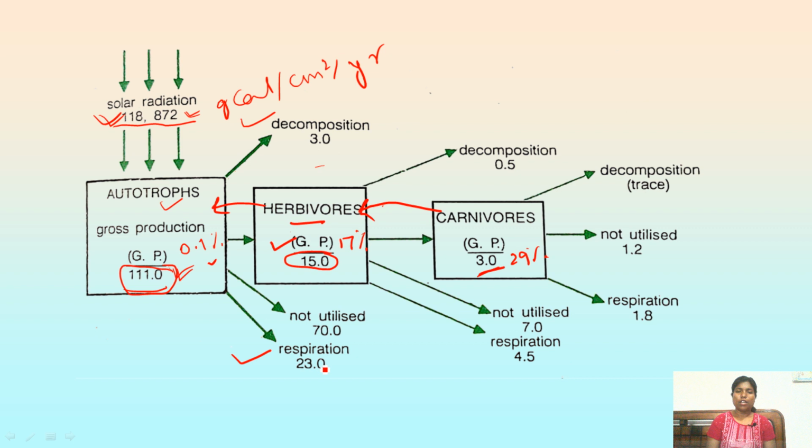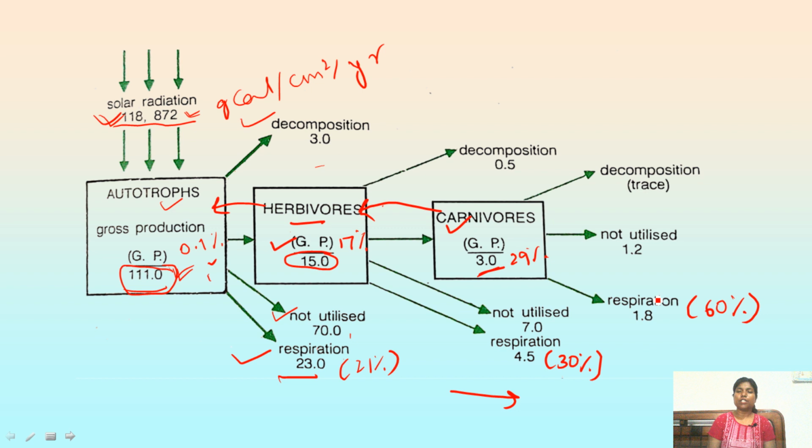Whereas herbivores utilize approximately 30% of the gross production by herbivores, and carnivores utilize 60% of the gross production by carnivores. So you can see that there is an increasing trend of utilization of energy in respiration. So it shows that autotrophs use the least energy for respiration.